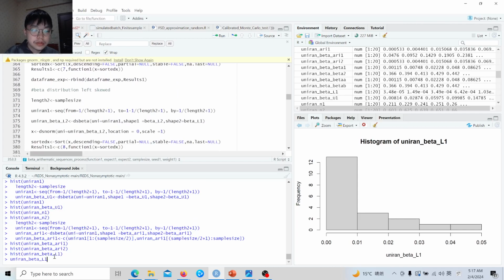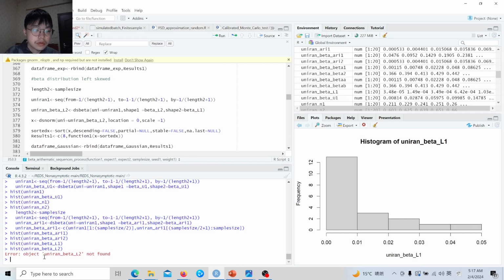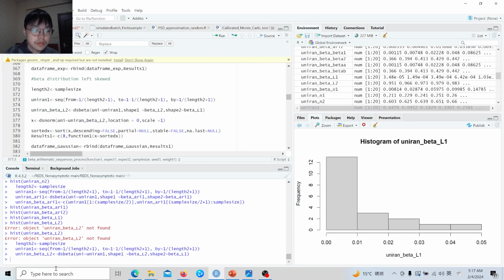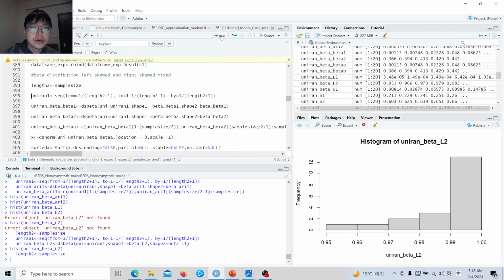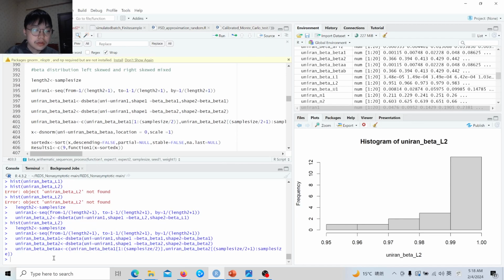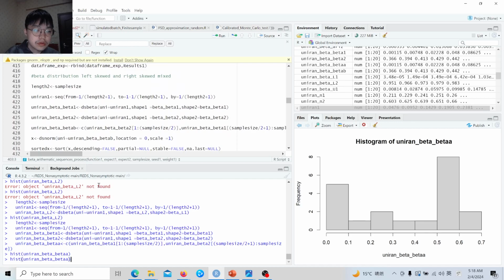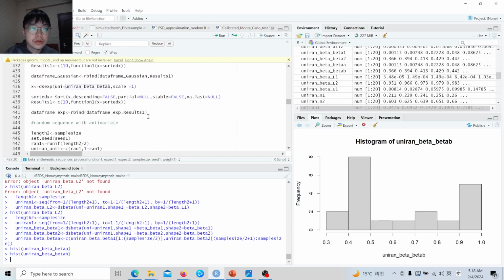And then we consider left skew cases. And then if we mix the left skew and right skew cases further, it will be a shape like this.